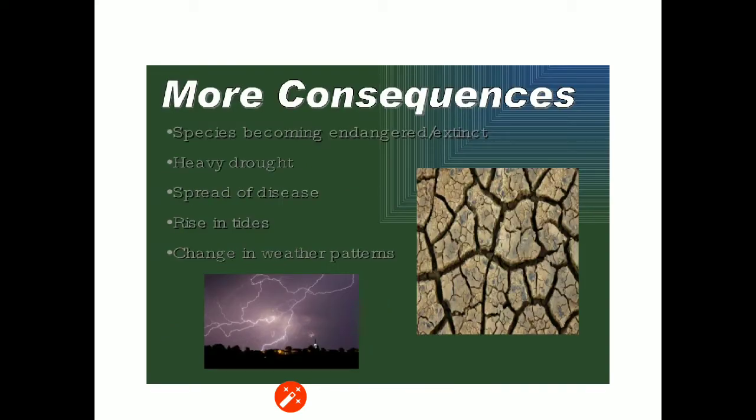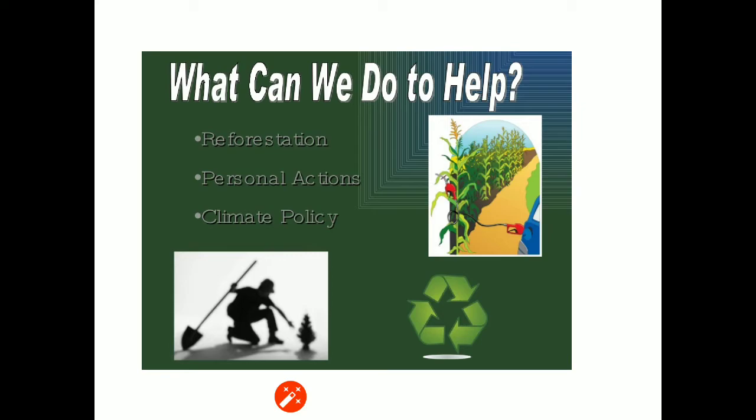More consequences are species becoming endangered or extinct, heavy drought, spread of disease, rise in tides, change in weather patterns. What can we do to help? Reforestation, personal actions to be controlled, climate policy to be followed.